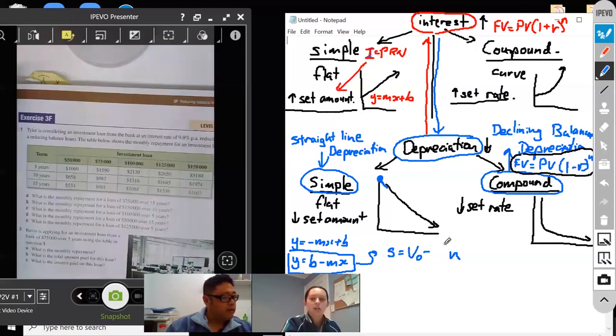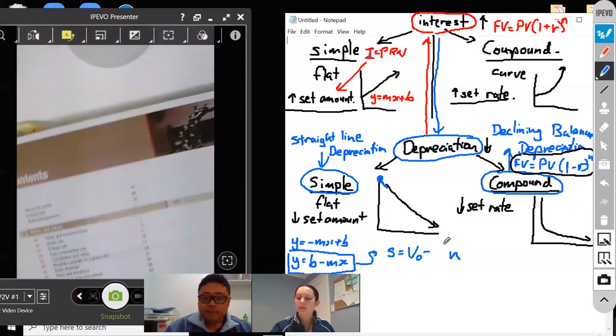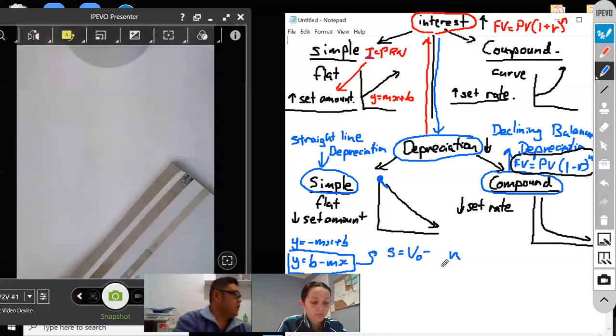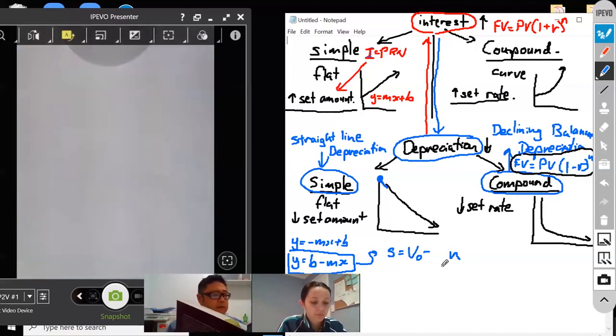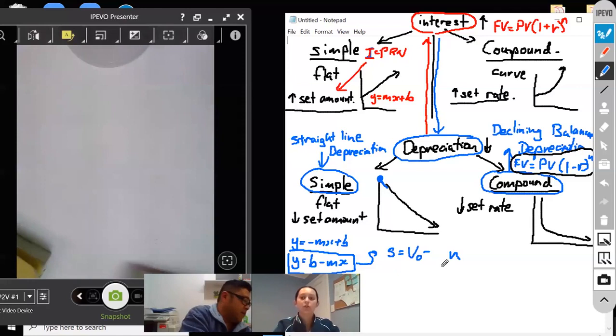Is that right? Declining. Okay, so you only do declining balance. Let me have a quick look, because I wonder if it was in year 11. Let me look at the year 11 book and see what it is exactly.